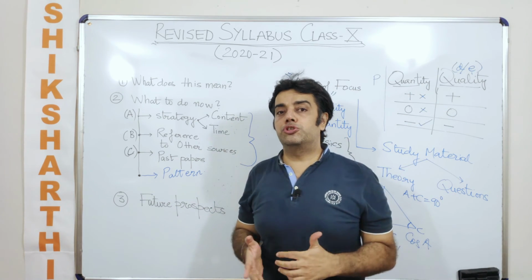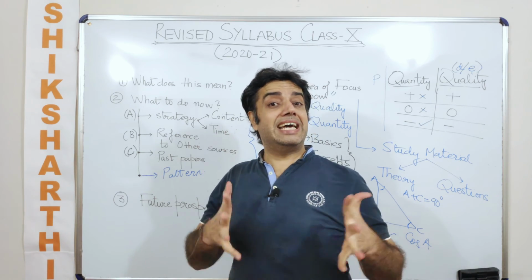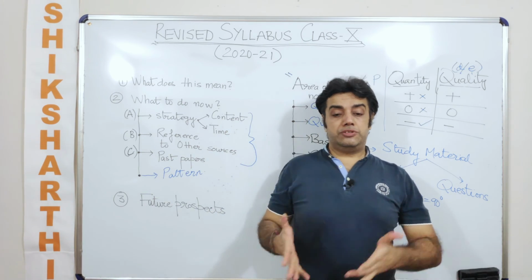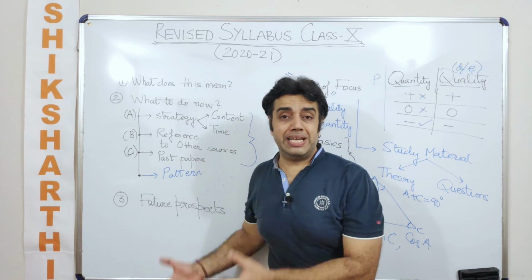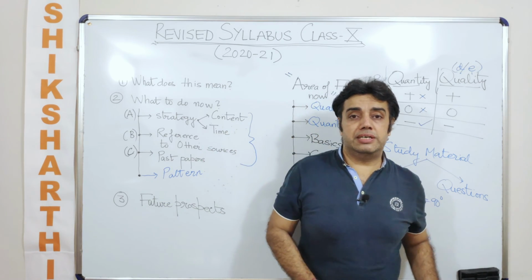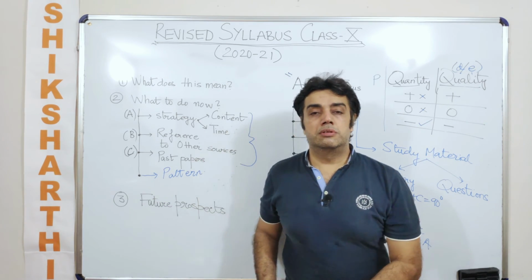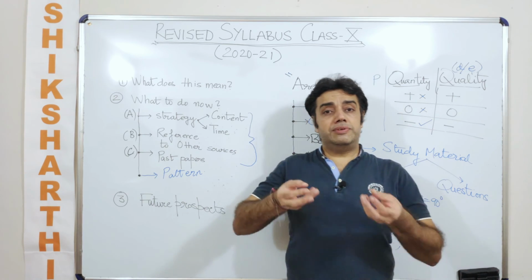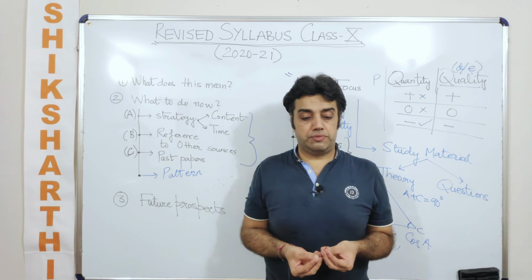So it is advisable that you should not drop this out, because it has cascading effects. It is going to help you in coordinate geometry, in trigonometry, in mensuration, and where you cannot even conjecture as of now.